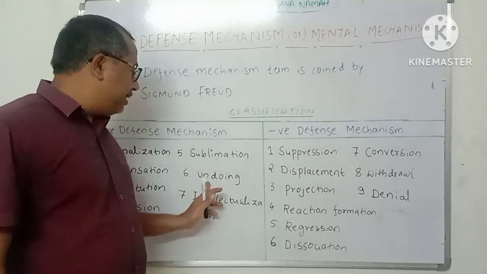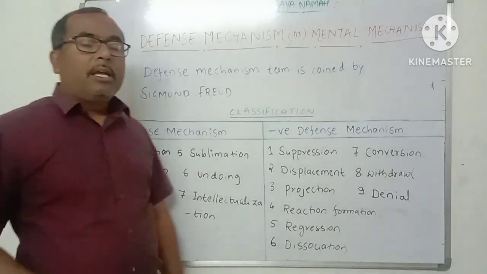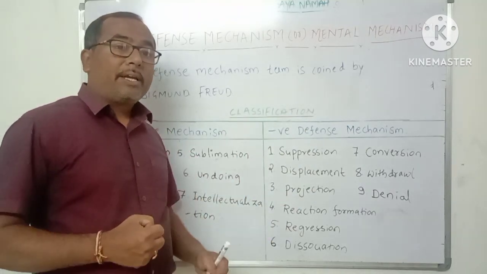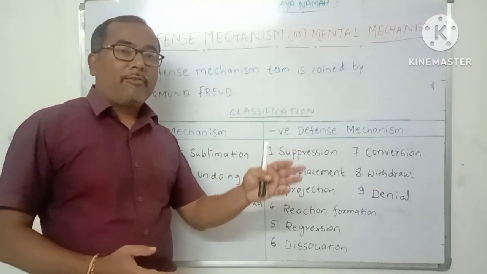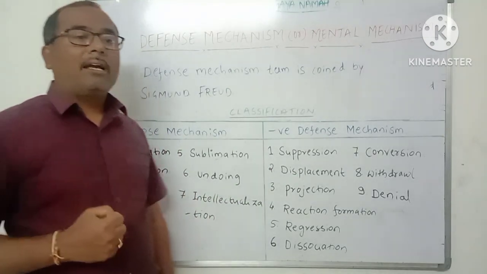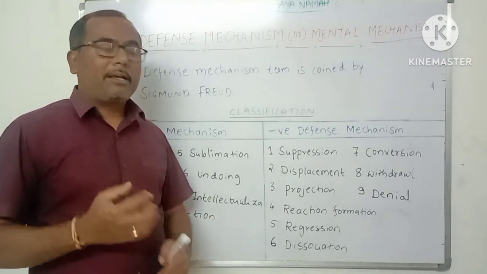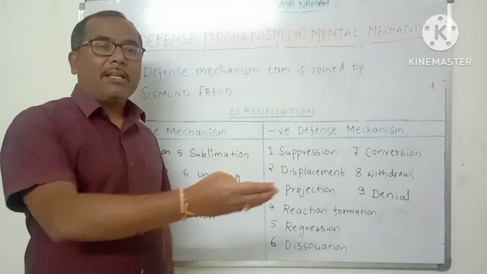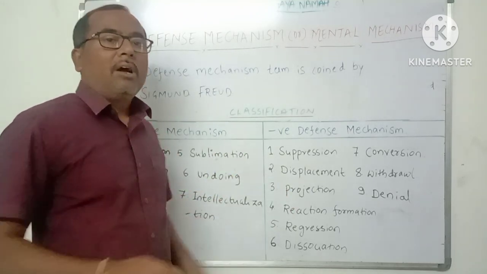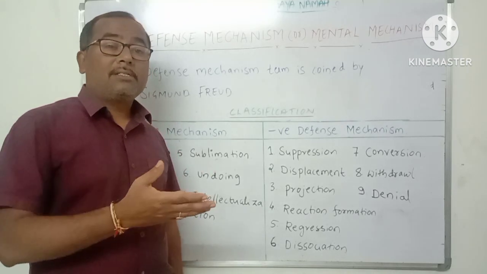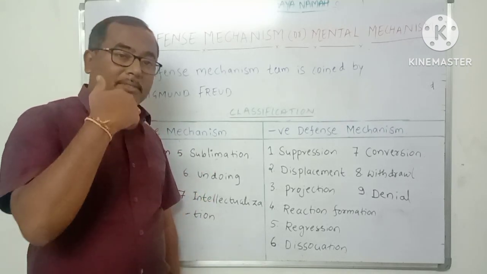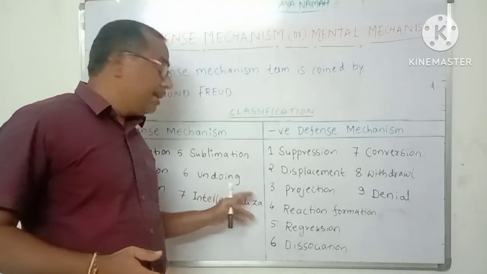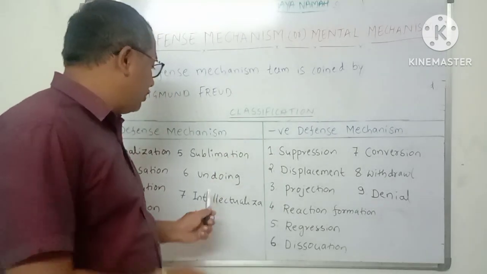Undoing is again a positive defense mechanism in which sometimes a person hurts someone's feelings. After hurting someone's feelings, he will feel guilt. After feeling guilt, he tries to make up for it by helping that person again, presenting a gift, or giving a treat to the hurt person. After giving the gift or treat, he feels good and his guilt goes away. So this is known as undoing.